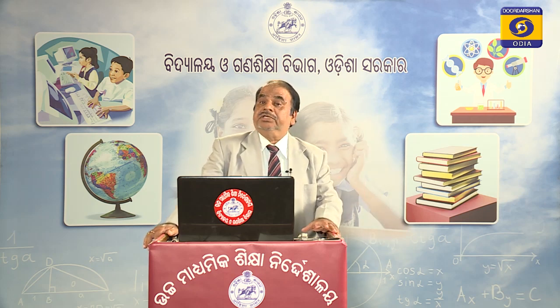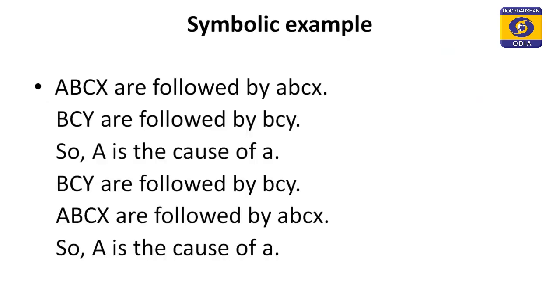Now, coming to the symbolic example. A, B, C, X are followed by small a, b, c, x, that was capital, and this is small. Now, B, C, X are followed by b, c, x. So, A is the cause of a.